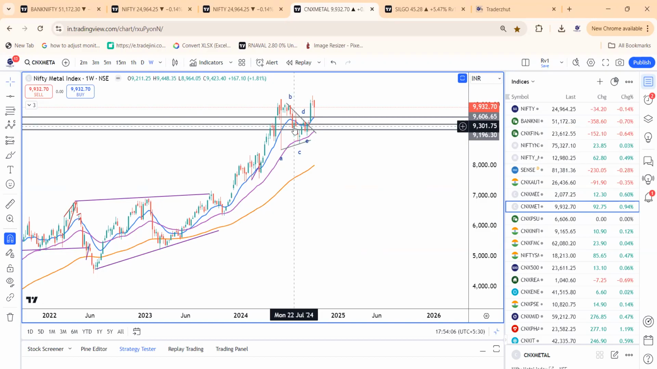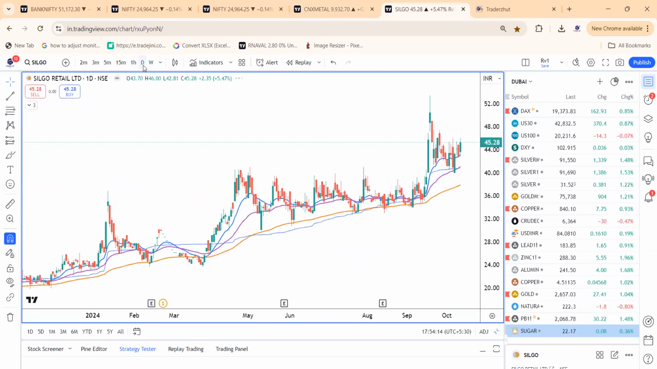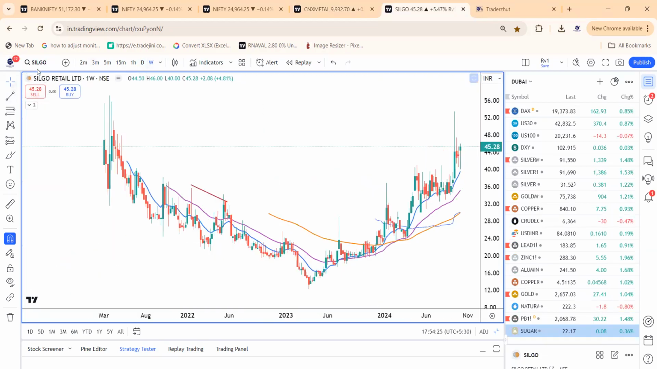So metals bullish, the sector what we like. Stocks to like: rounding bottom, cup and handle kind of a pattern. Silgo Retail, where the stock is trending higher after a consolidation. The rally consolidation has happened, and once we break above 47 levels, the stock is headed towards 60 plus zones. Rounding bottom is still on the cards.